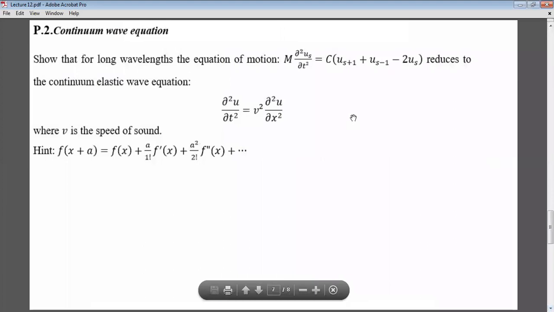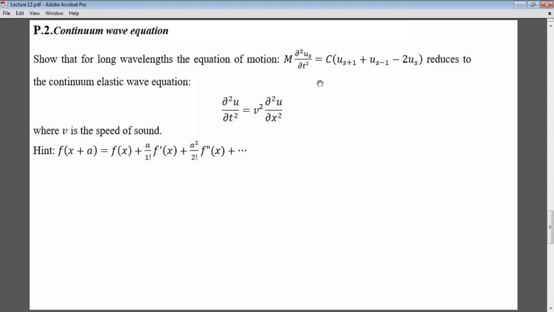Let's solve one exercise. Show that for long wavelengths, that is, when lambda is very big, that is, k is very small, the equation m d2u_s by dt square equal to this, the equation we worked with last time, reduces to the continuum elastic wave equation, d2u by dt square equals v square d2u by dx square. So here we will be working with a very, very small, so it's as if it's a continuum equation.